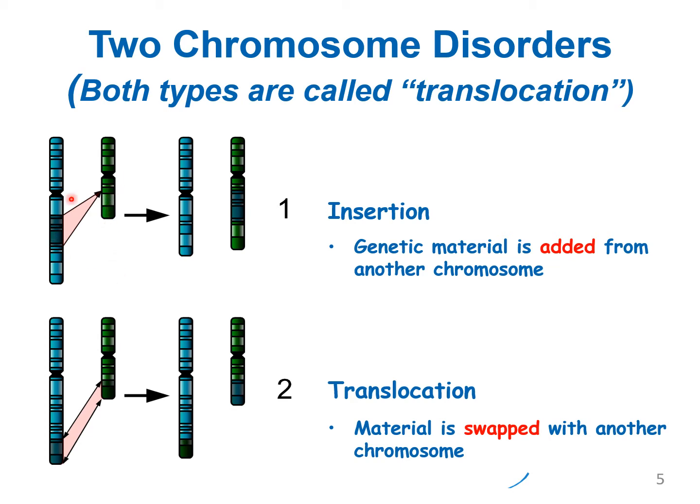So by doing this, what is the ultimate result here? If a small fragment from the blue chromosome goes and joins with the green chromosome, what are you getting at the end?